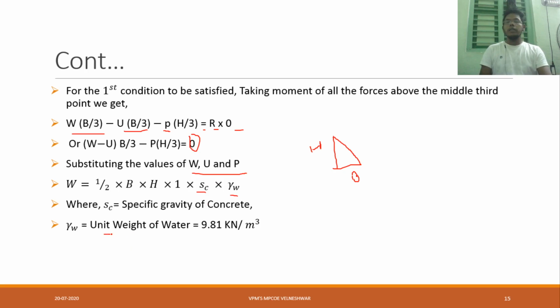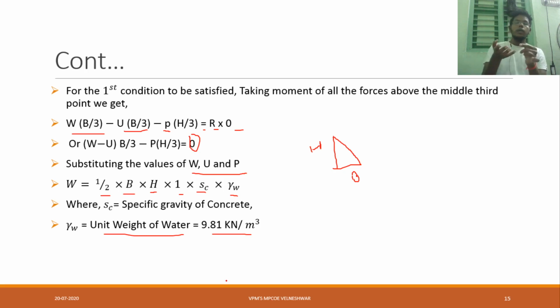Gamma W is nothing but unit weight of water, that is 9.81 kilonewton per meter cube. Whether you take 9.81 or you can take 10. Generally the actual value is 9.81, so we can decide on that. Hope you have understood now. Here W value is nothing but half into B into H, which is area into 1 meter depth into SC. SC is specific gravity of concrete.